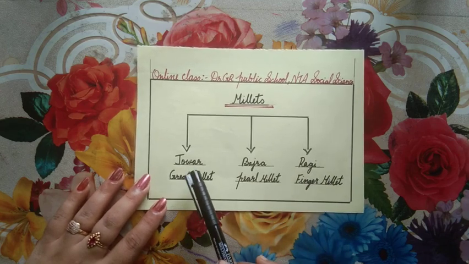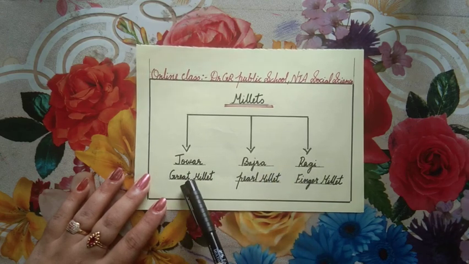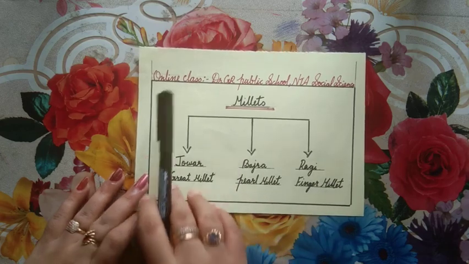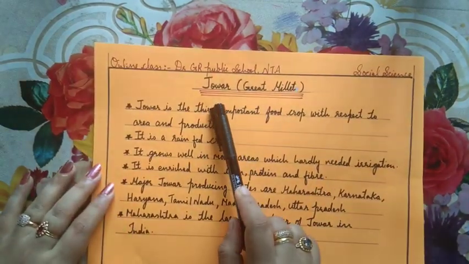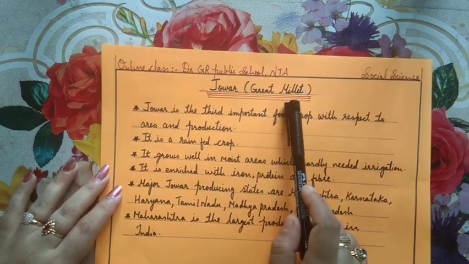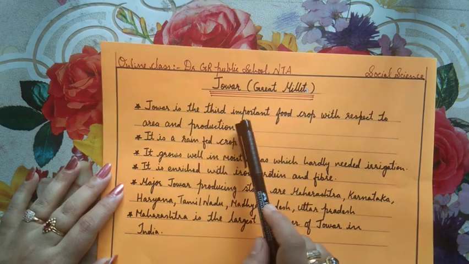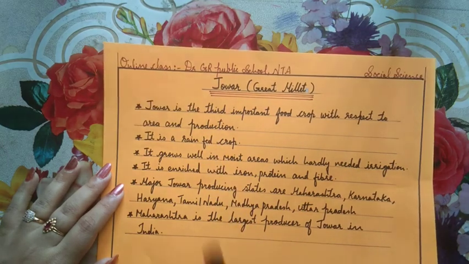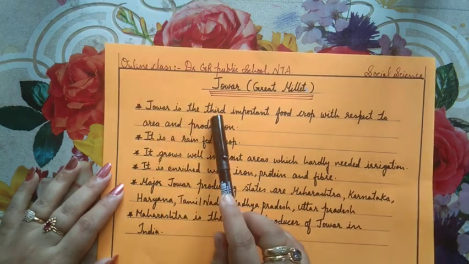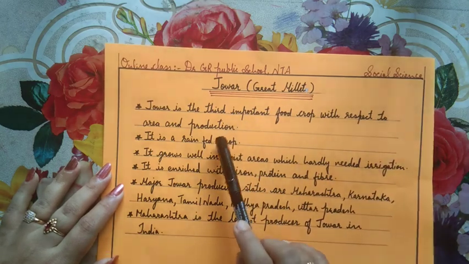So now we are just going to study in detail about the three main millets, that means jowar, bajra and ragi. The first one is jowar. Jowar is otherwise known as great millet. Jowar is the third important food crop with respect to area and production.